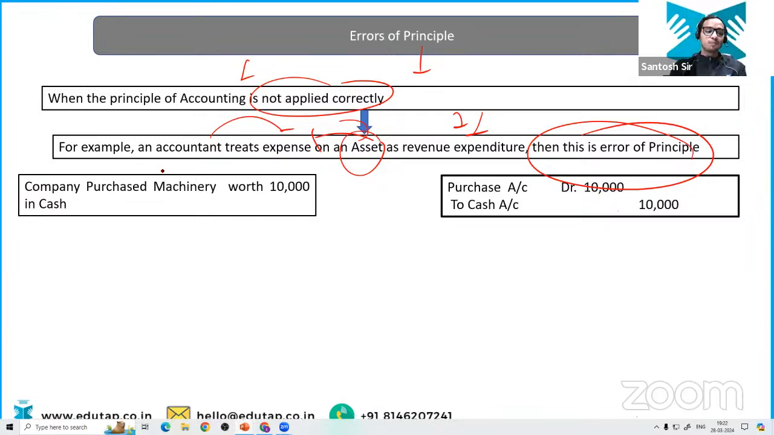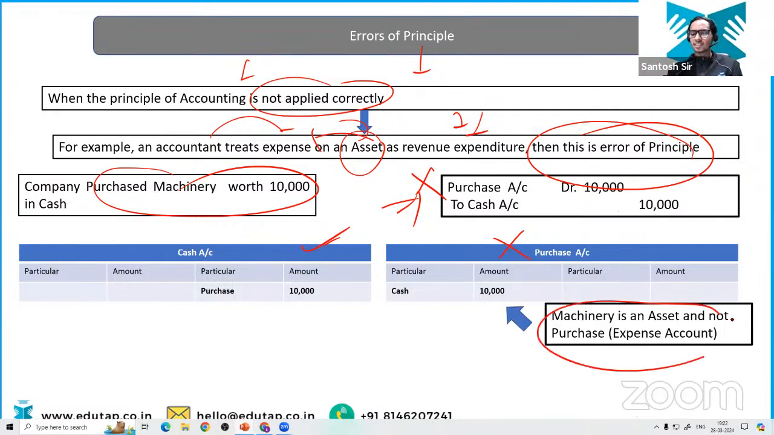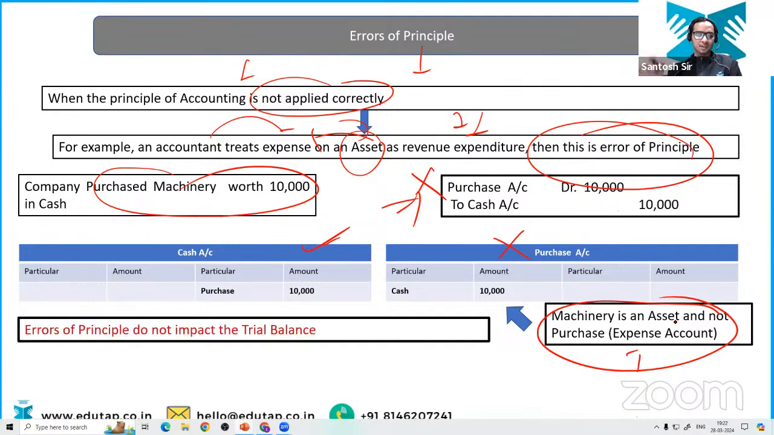So the company purchased machinery worth rupees 10,000, but he has made this entry. This is absolutely incorrect. You are not going to debit the purchase account, you are going to debit the machinery account. Everyone is clear about this. So this is correct but this is incorrect. Machinery is an asset account, not an expense account. And here it is important to note that an error of principle is not going to impact the trial balance.